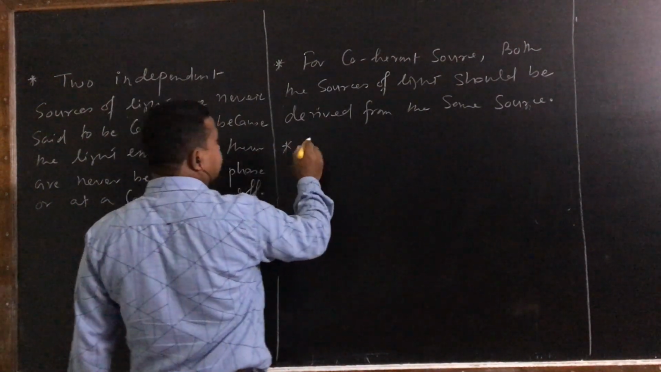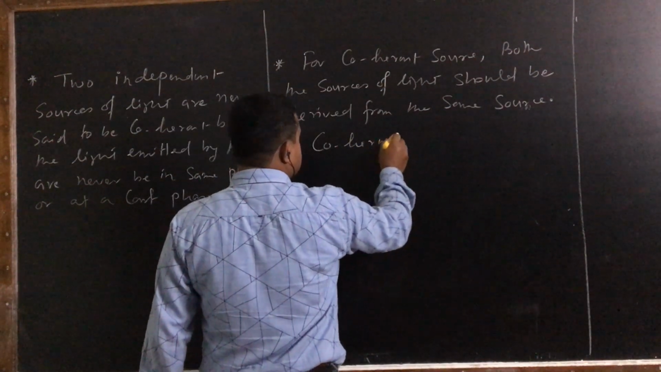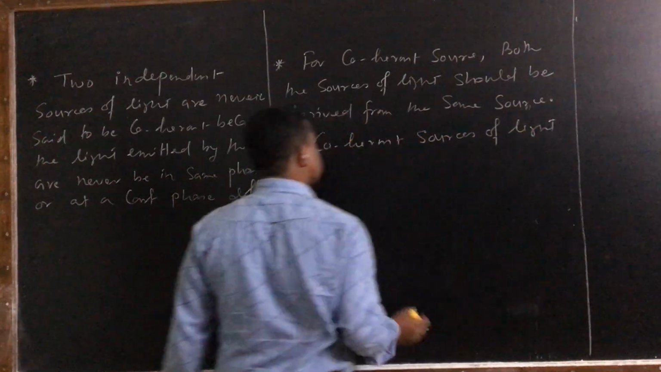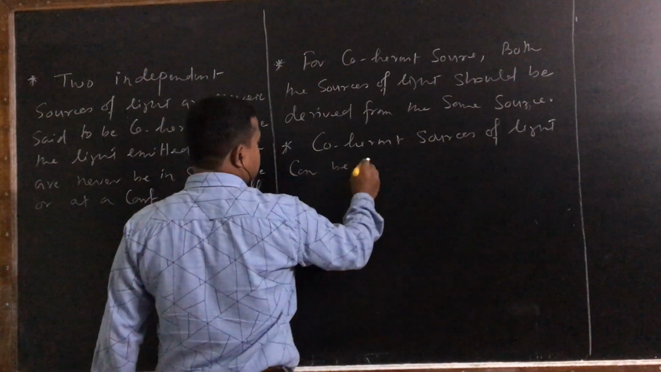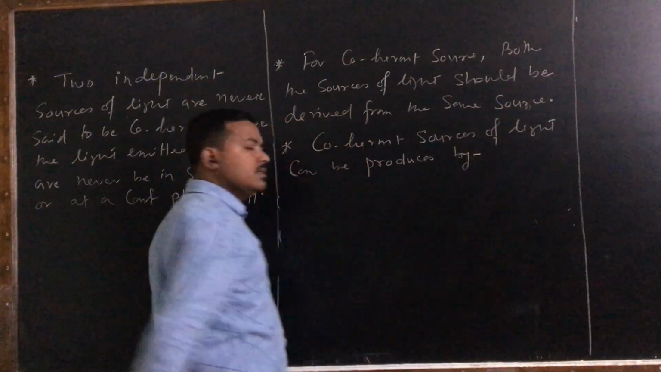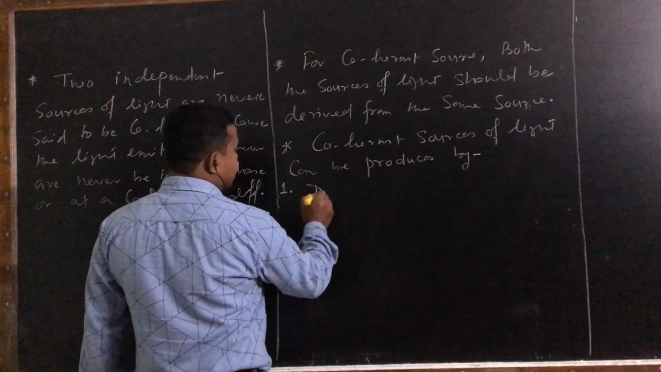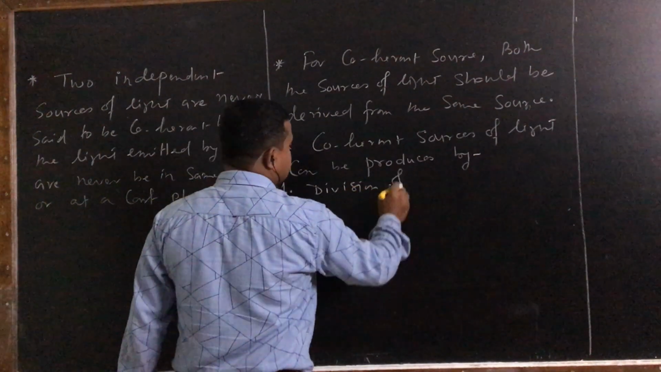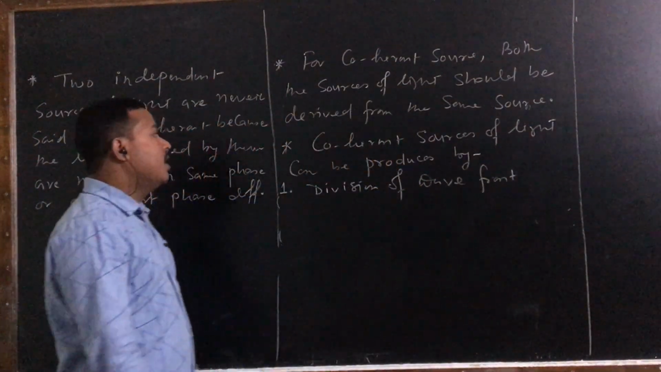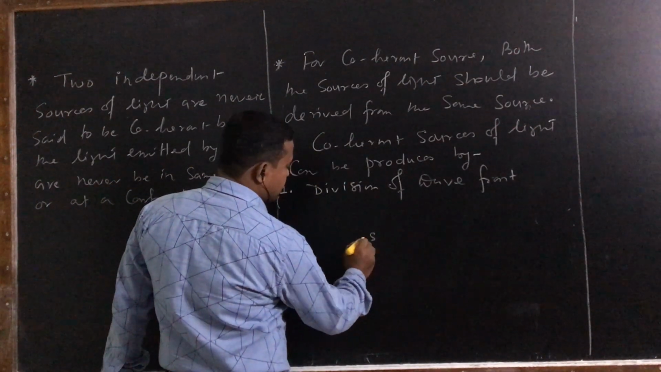So you can say that coherent sources of light can be produced by, there are two ways by which we can produce coherent sources. First one is by division of wavefront. Okay, by division of wavefront. Now how can we find the direct coherent source from here? Here is what is a source. Okay, step one source.